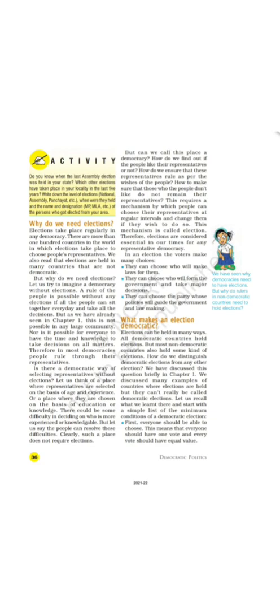The first one: everyone should be able to choose. This means that everyone should have one vote and every vote should have equal value. So it is clear: one vote, one value. Second, there should be something to choose from. That means parties and candidates should be free to contest elections and should offer some real choices to the voters. Third, the choice should be offered at regular intervals. Elections must be held regularly after every few years.